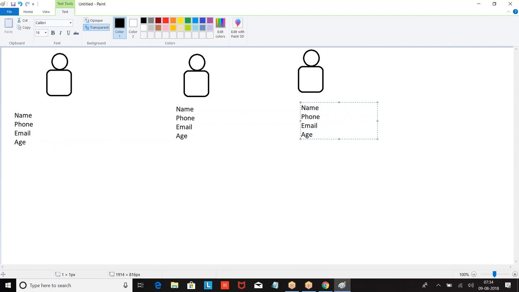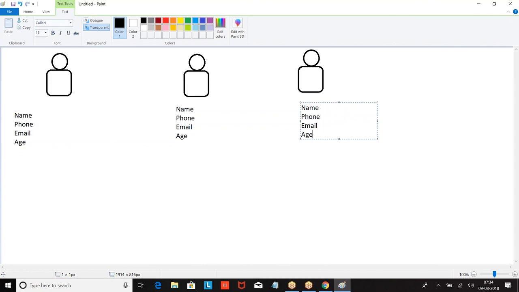Now, if you observe here, I am collecting the same information for all the people. Then why should I define it 3 times? When you are collecting the same data from 3 different people, why should I define it 3 times? All 3 people's name, phone, age, email: the same format of data I am taking.